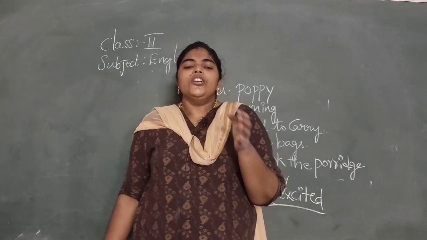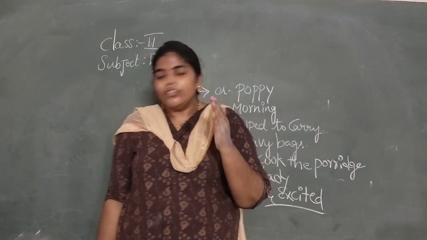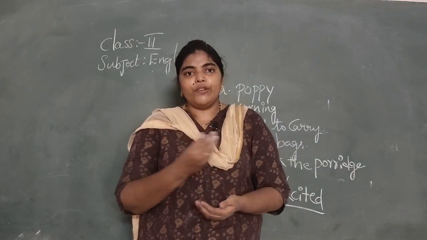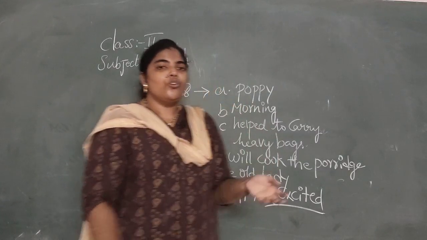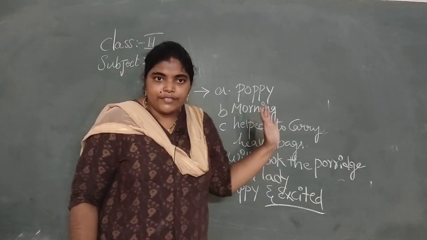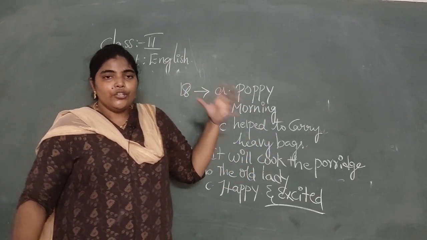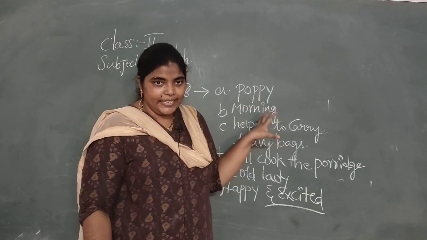From this only you will have the objective exam on Saturday. So, go through this video. If you can't understand, go twice or thrice so that you will understand better.